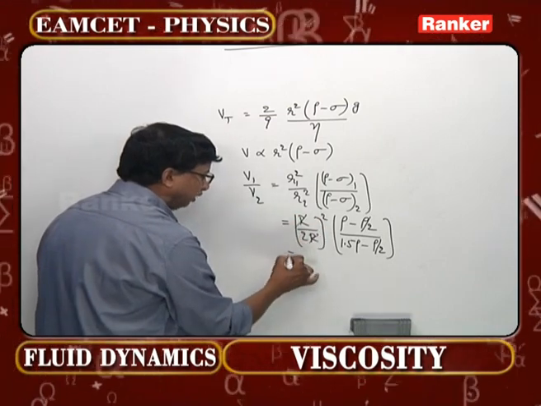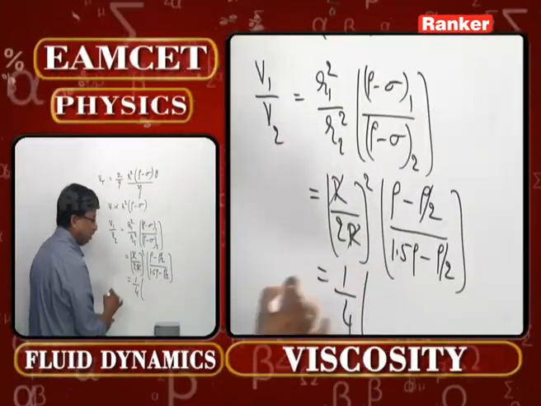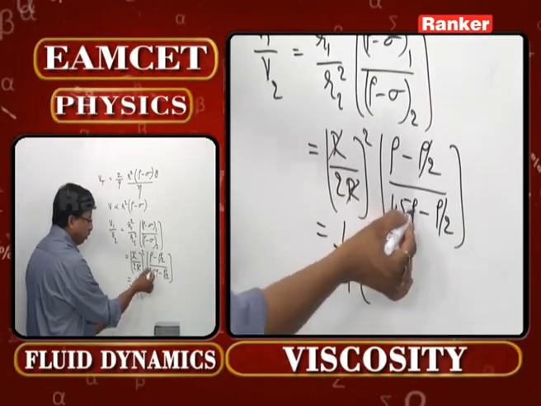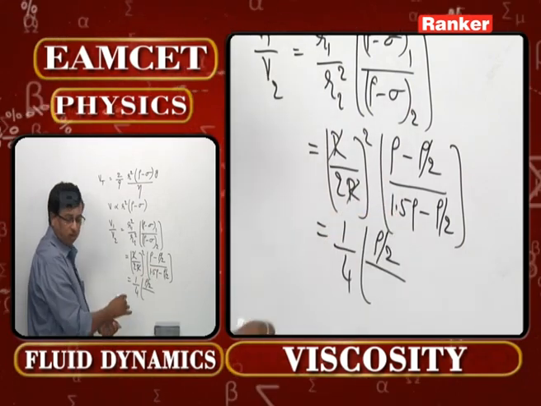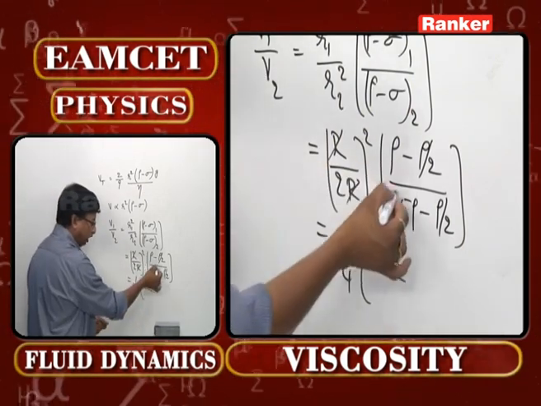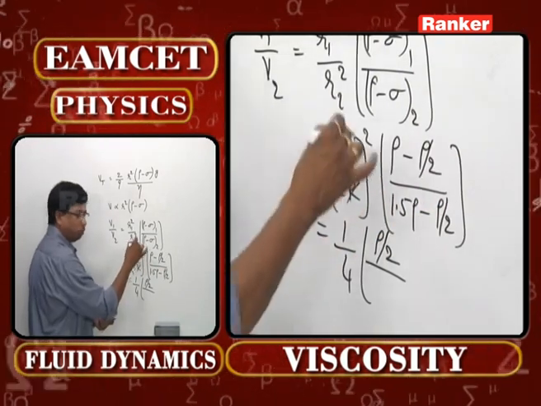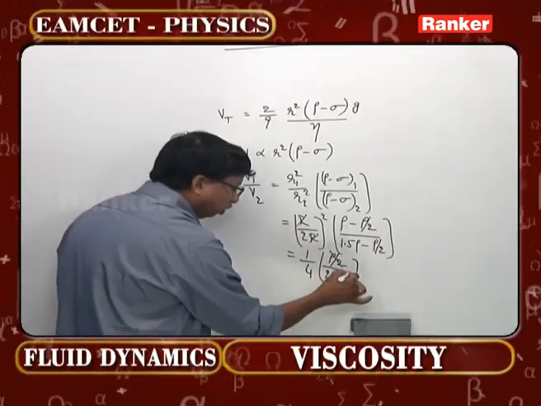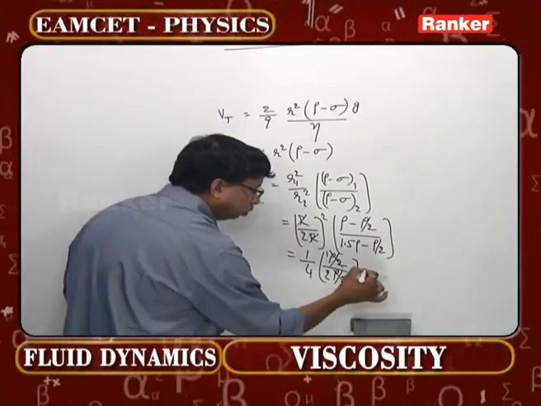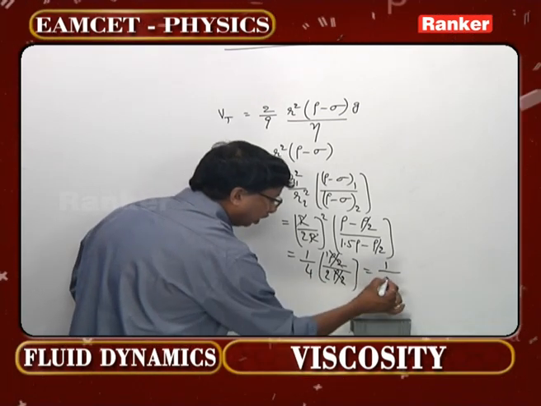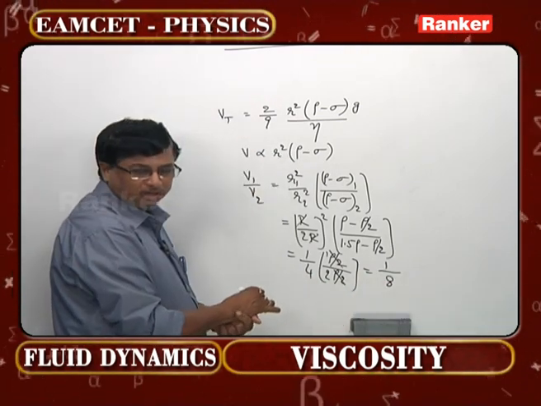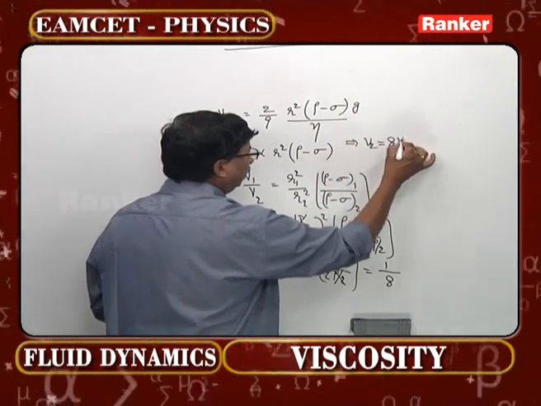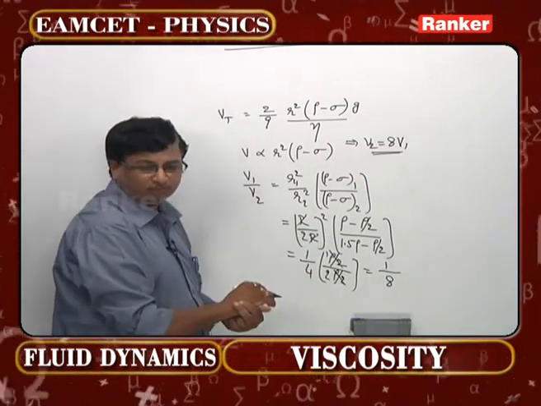Now r getting cancelled, you are left with 1 by 4 over here. Rho minus rho by 2 is again rho by 2. 1.5 rho means, is it not 3 by 2 times rho? 3 rho by 2 minus rho by 2 is 2 rho by 2. This rho by 2 cancels, 1 will be left in the numerator. So 1 by 4 times 2 is now going to be 8. Now cross multiply this one. V2 will now be equal to 8V1. That is the corresponding value.